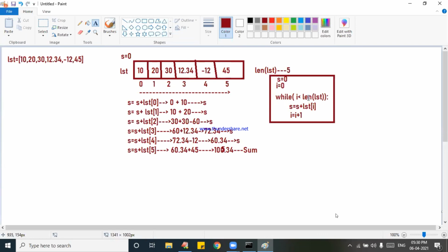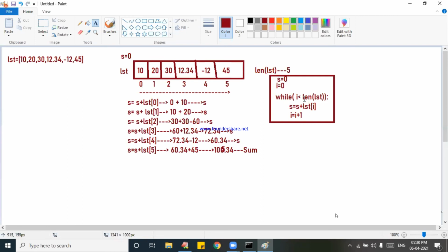It is 2. 2 is less than 6, true. S is already 30. 30 plus LST of 2, 30, is 60. I is equal to I plus 1, 3. 3 is less than 6, true. 60 plus 12.34 is 72.34. I becomes 4. 4 is less than 6. 72.34 minus 12 gives 60.34. I becomes 5. 5 is less than 6, true. S is 60.34 plus 45, which is 105.34. And I is equal to I plus 1.